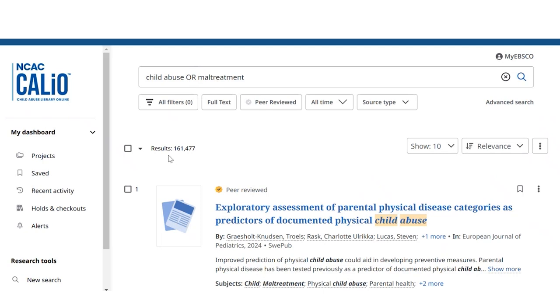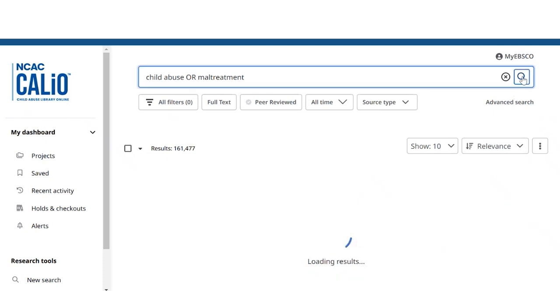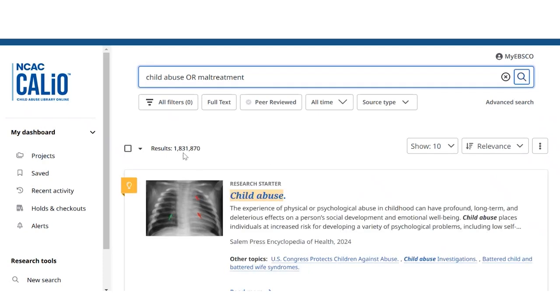So if you remember, just with child abuse, we had over 1 million. If we do child abuse or maltreatment, it gives us still over 1 million, but a greater number. So something to remember when you're searching and you can't find the articles that you are looking for, using the words and or will also help to filter your results.